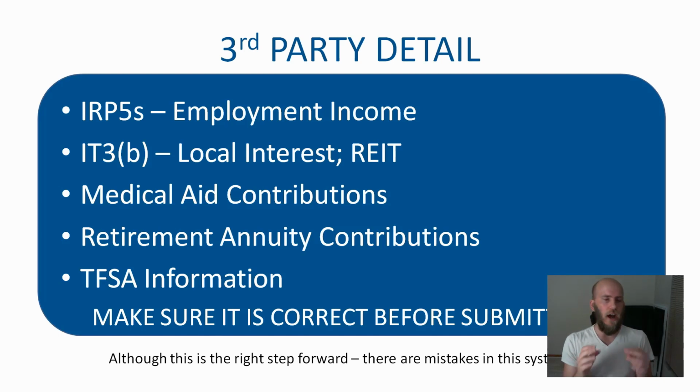Either the IRP5s are incorrect. Somebody commented recently to say that the employer made a mistake. There was a third IRP5 uploaded, and now he has to go back to the employer and ask them to fix it. So always make sure that the information reflecting on your tax return is correct before you click the submit button.